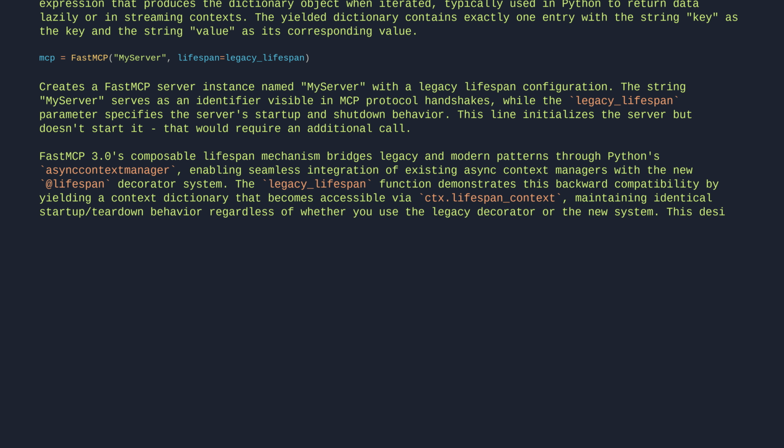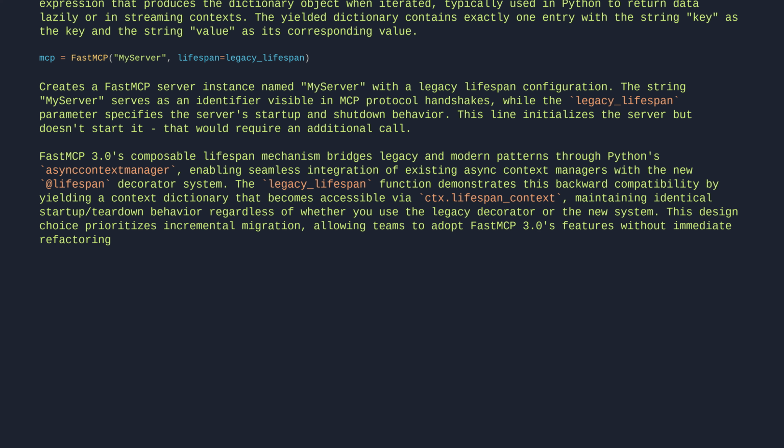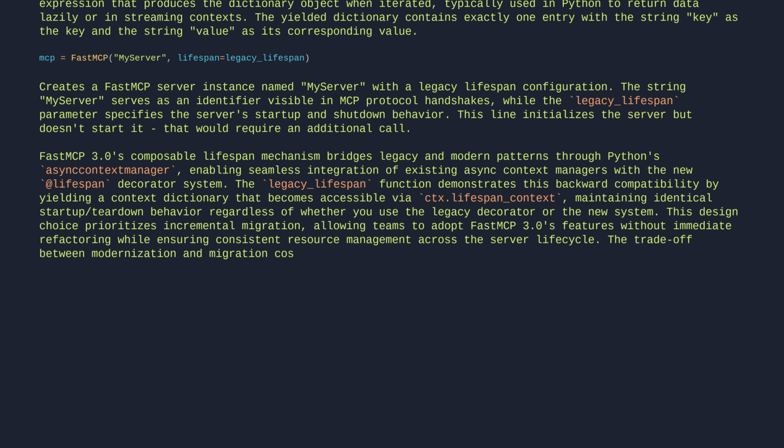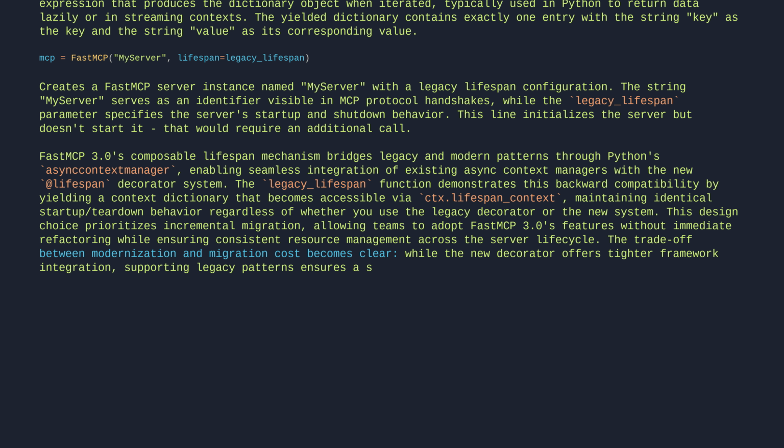This design choice prioritizes incremental migration, allowing teams to adopt FastMCP 3's features without immediate refactoring while ensuring consistent resource management across the server lifecycle. The trade-off between modernization and migration cost becomes clear. While the new decorator offers tighter framework integration, supporting legacy patterns ensures a smoother transition path for existing codebases.